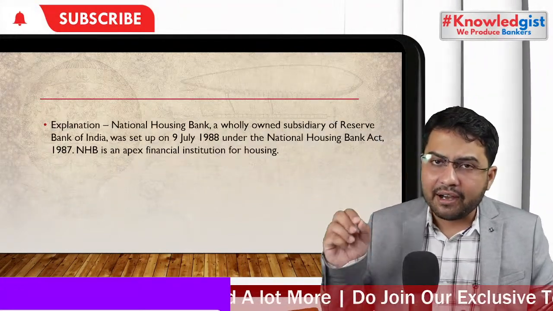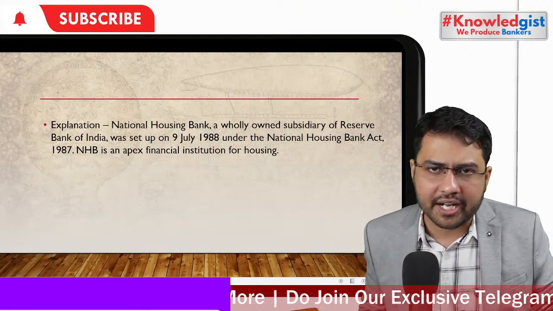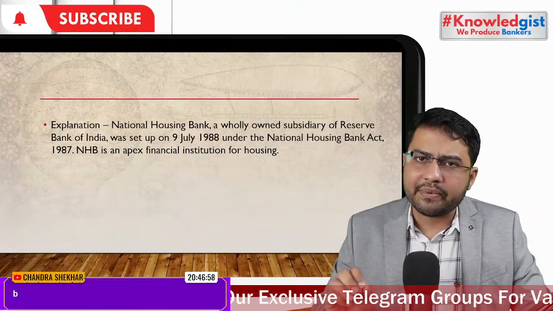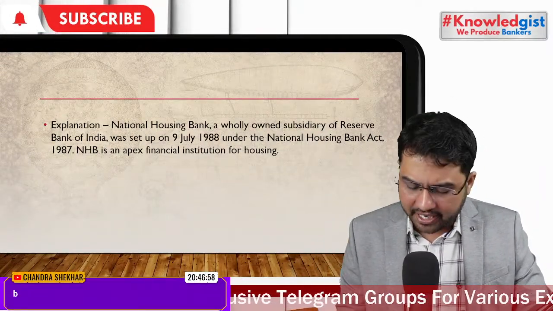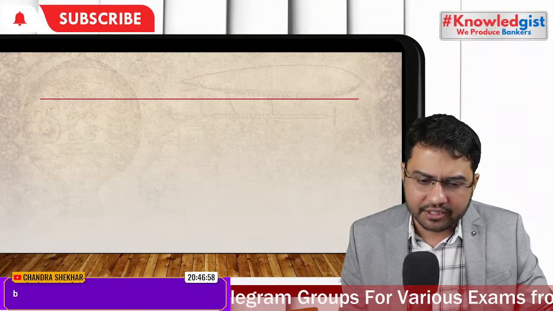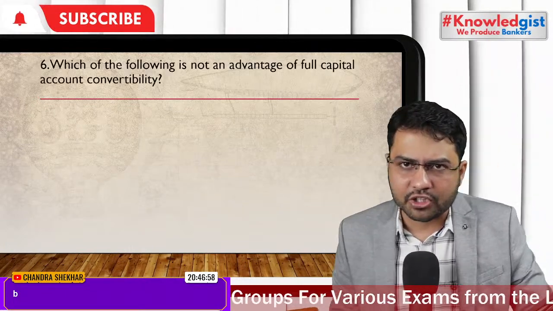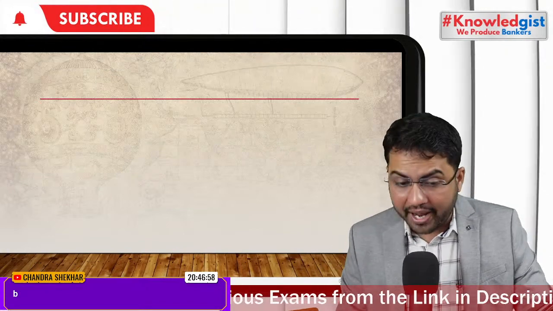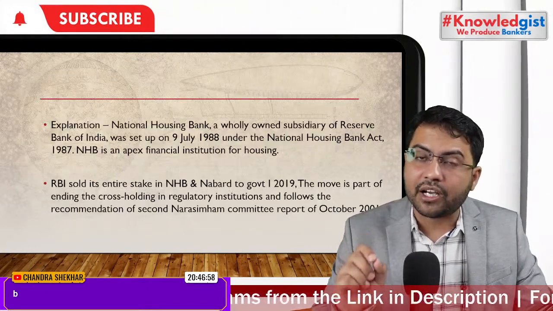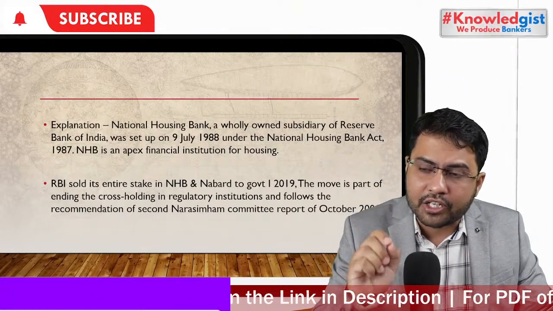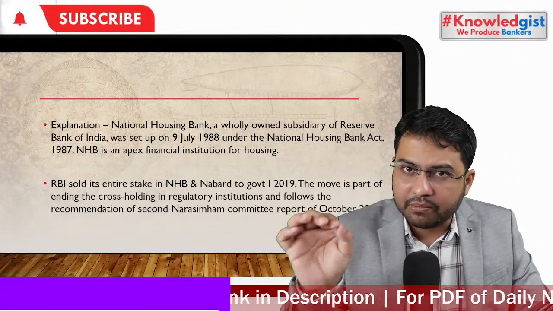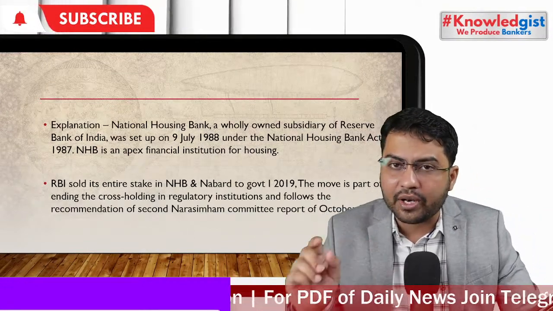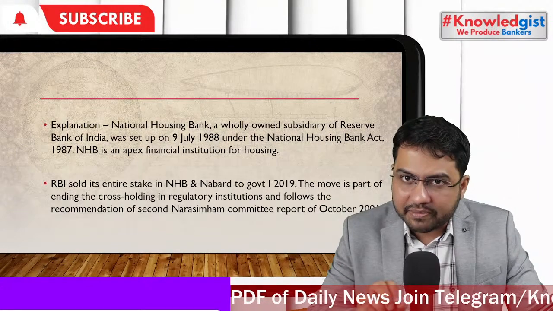So now NHB started as a wholly owned subsidiary of RBI, but in the year 2019, RBI sold all its stake in NHB and NABARD to Government of India. So now Government of India owns all the shares of NHB. Why did RBI sell? Because of the recommendations of Narasimham Committee 2. Narasimham Committee 2 recommended that there will not be cross holding in regulatory bodies. So that's why it has been changed.